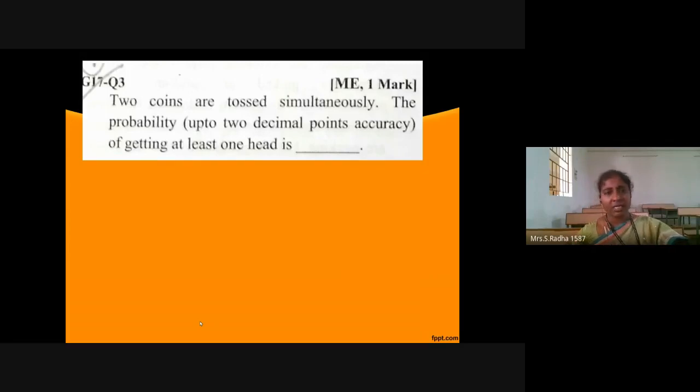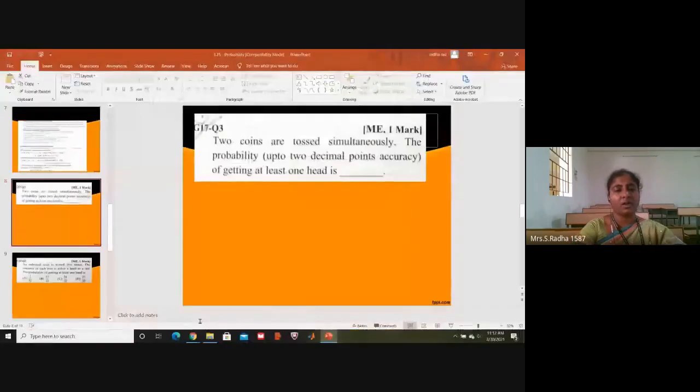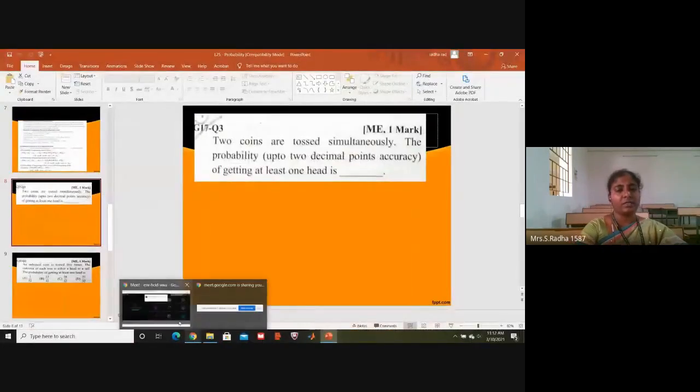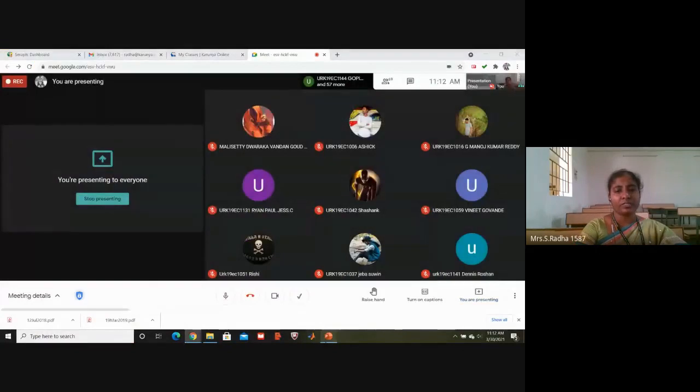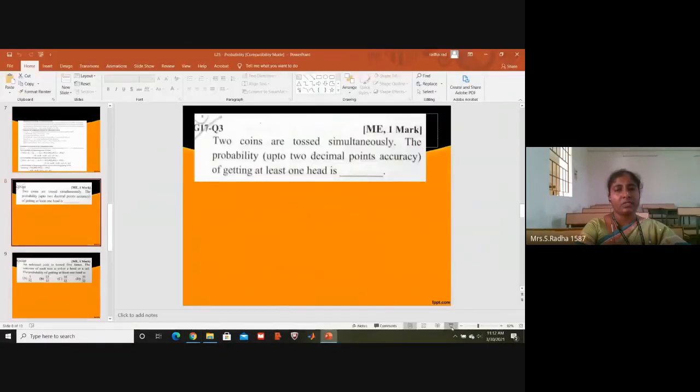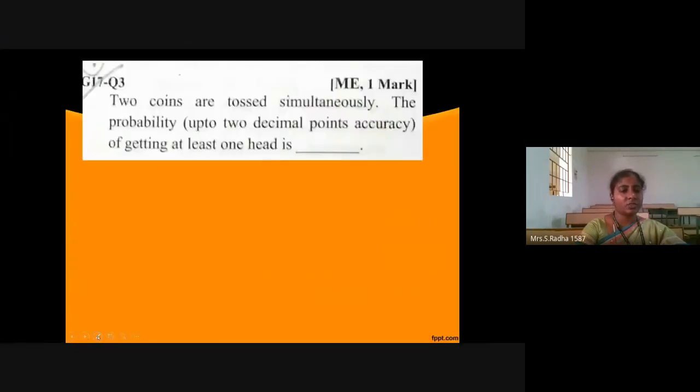The probability of getting at least one head. If coins are there, we are having head and tail. In the coins, we will be having head and tail. So how many times is the coin tossed? 2 times. Two coins are tossed simultaneously.